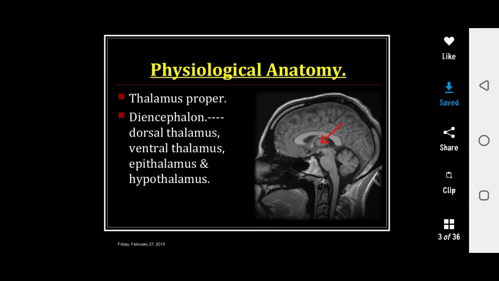So come to the physiological anatomy. The thalamus is part of the diencephalon. Other parts of the diencephalon include the hypothalamus and epithalamus.